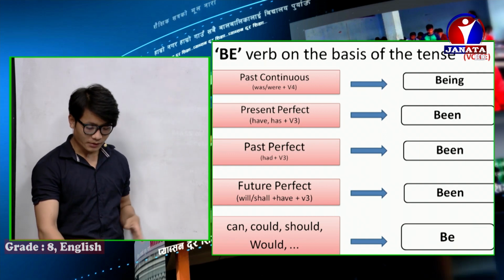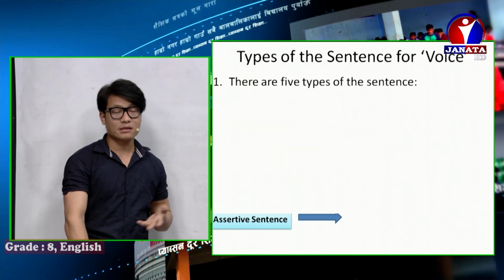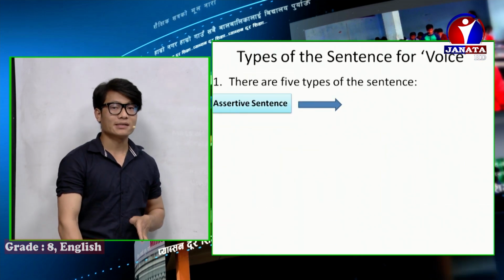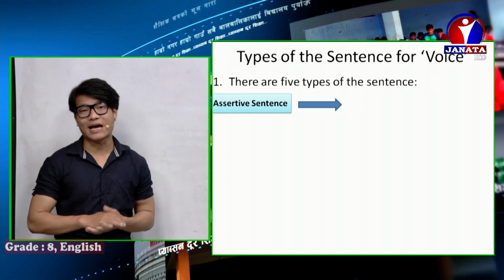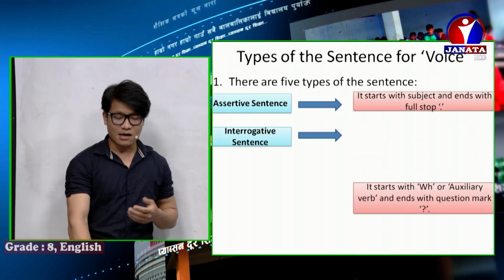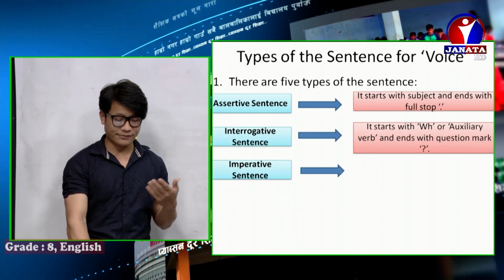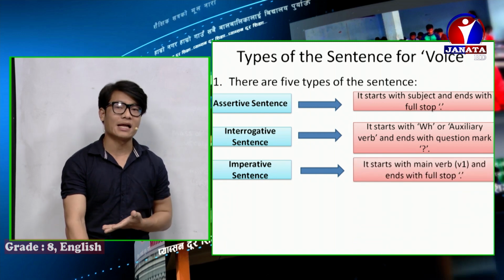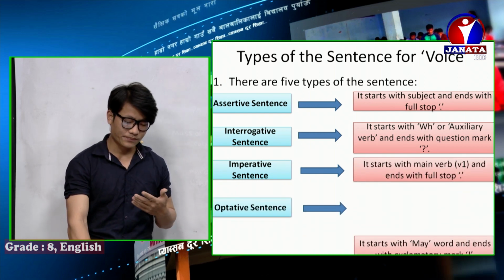We also discussed the types of sentence. There are five types: assertive, interrogative, imperative, optative, and exclamatory.